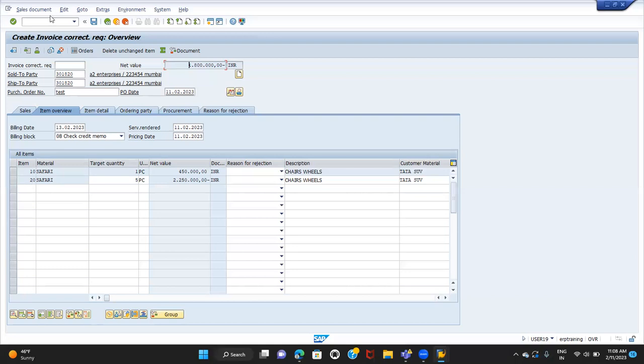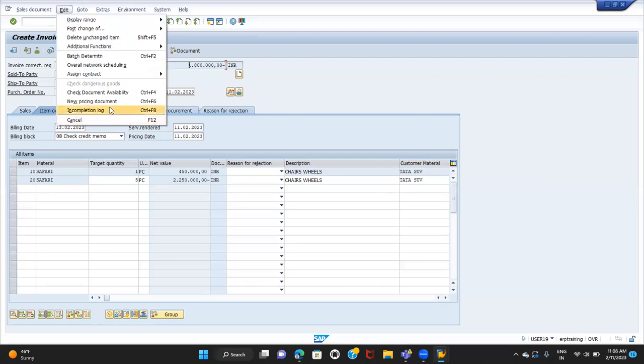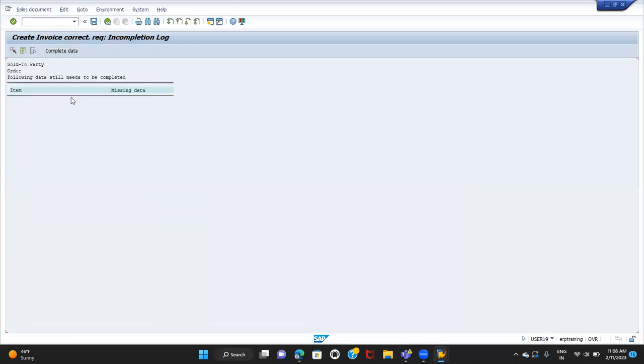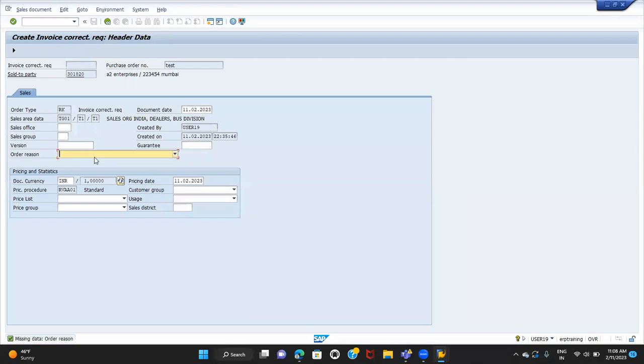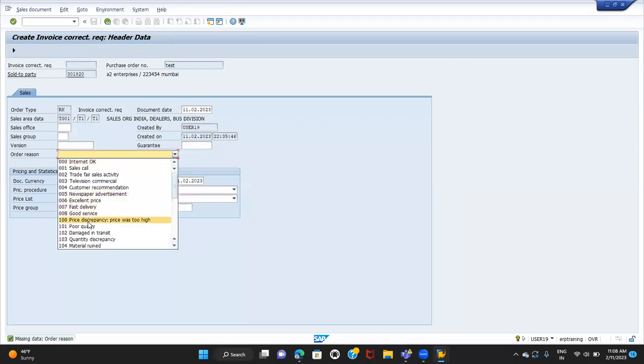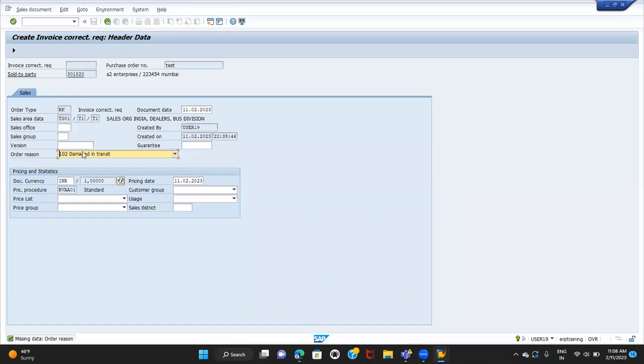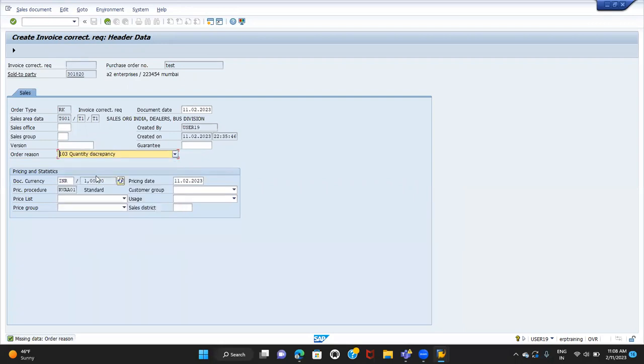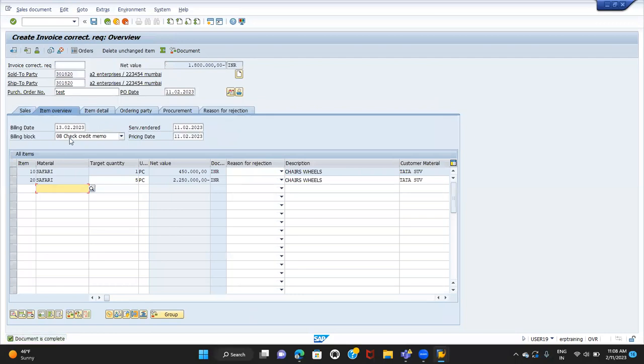So here, check the incompletion log. Enter the reason, the same way we create a debit memo or credit memo. Poor quality, damage in transit, other, quantity difference, discrepancy, whatever reason you want to select. It doesn't matter. Check the credit memo. Though we are issuing a debit memo, by default it will come as a check credit memo.